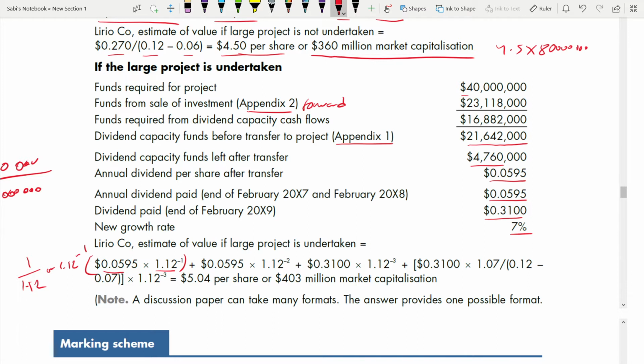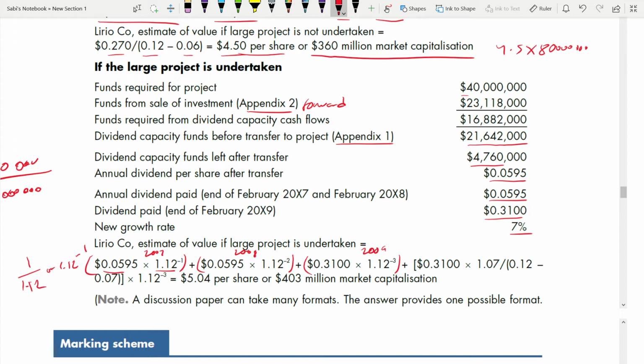Second year, end of 2008. So this is 2007, this is 2008. Same dividend per share into this, to the power minus 2, because it is the second year. Third year, 2009, it will be 0.31 into this to the power minus 3. Coming to the fourth year onwards, it is in perpetuity, right?